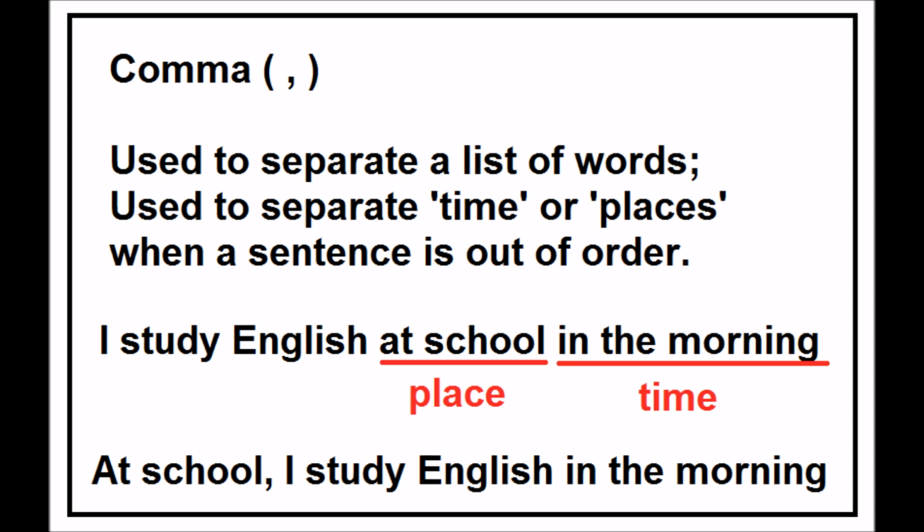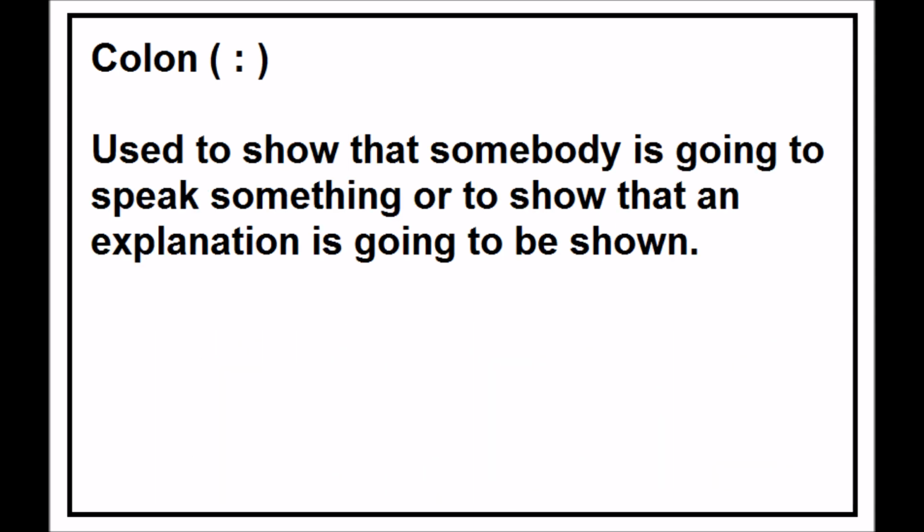The second, and now we're going to have the different types of punctuation. We are going to talk about the colon. And some people say the two dots, the two periods. The right name for this is colon, okay? And this is used to show that somebody is going to speak about something or to show that an explanation is going to be shown.